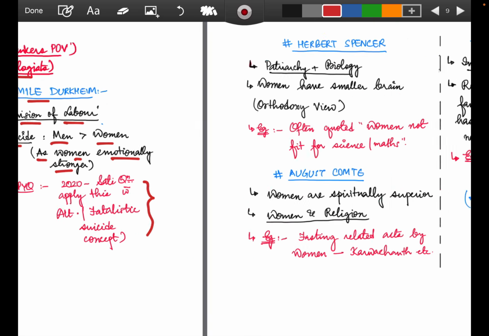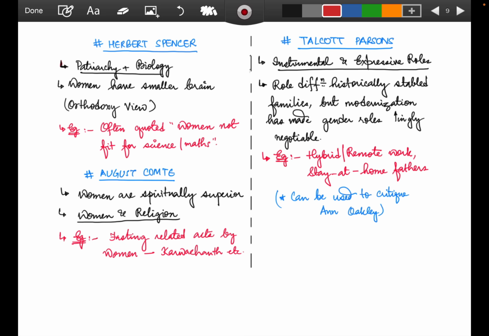Going ahead with Herbert Spencer, he has a somewhat orthodox view, where he has shown patriarchy plus biology, where women have smaller brains, and since they have smaller brains, they are often quoted as not fit for science or maths. So whenever you are going to show that women are still being showcased in less numbers, you can show that this angle of patriarchy plus biology has been linked, right?